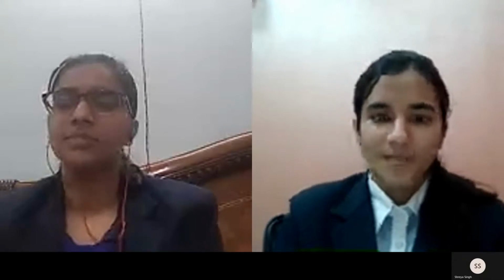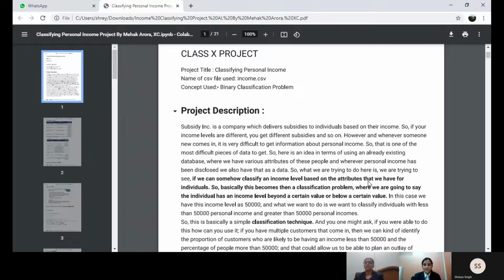Today, I, Mehak, and I, Nitya, would describe the income classifier project based on binary classification. The theme of our AI model is demography, and the problem statement is to innovate a system to promote access to technology, skill development, and employment opportunities for backward states and sections of society.